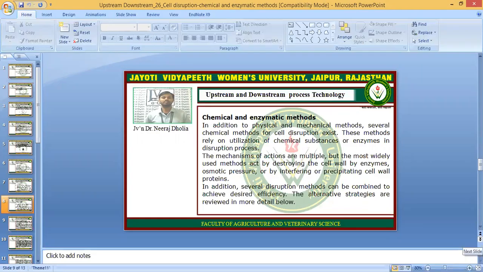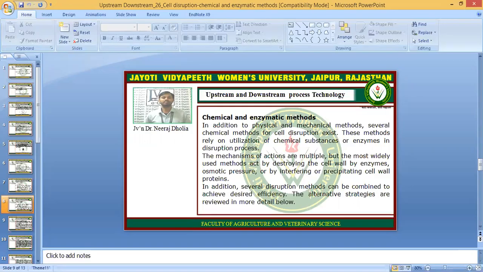These are methods of cell disruption where you use a few chemicals or some biological chemicals like enzymes. In addition to the physical and mechanical methods, other methods are also available, and these methods rely on the utilization of chemical substances or enzymes in the disruption process.